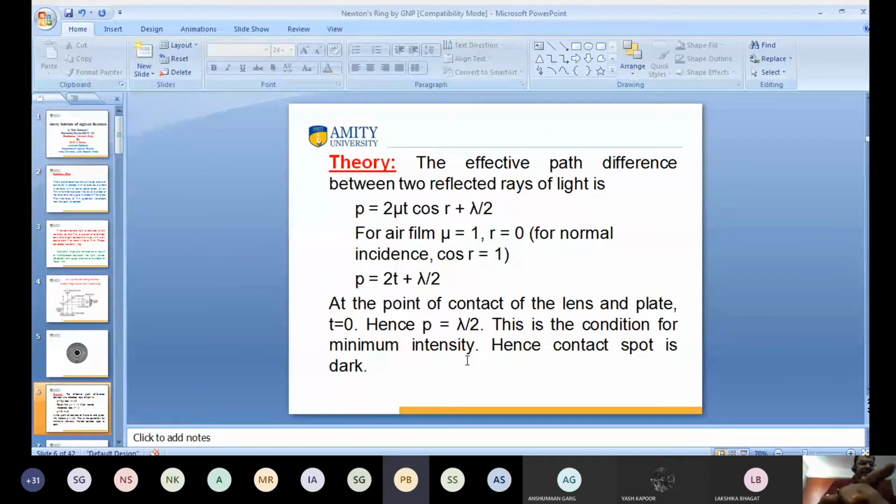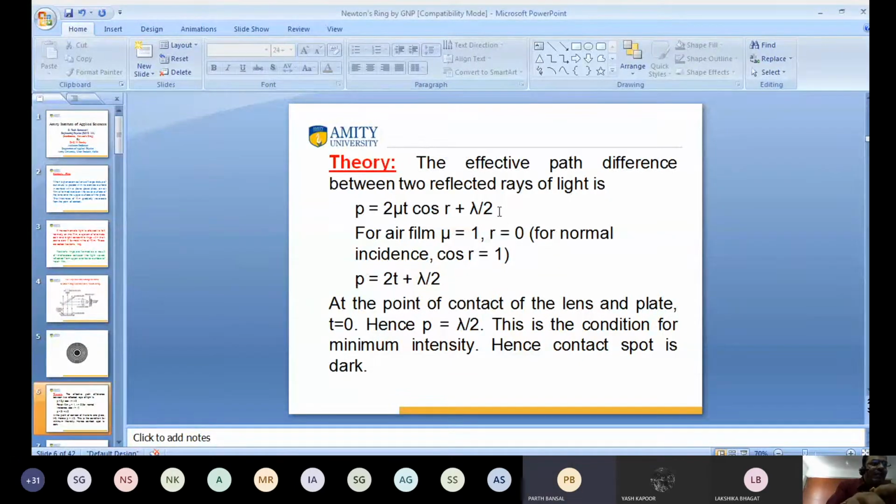Sir, it is a case of wedge-shaped thin film. So why are we taking path difference as plus lambda by 2? You can take plus lambda by 2, no problem.